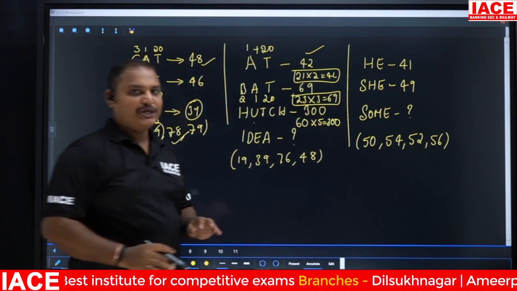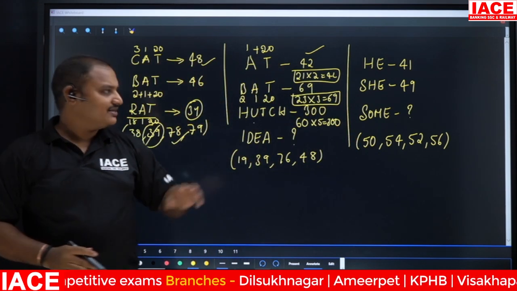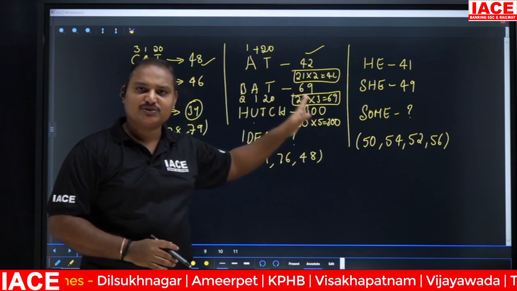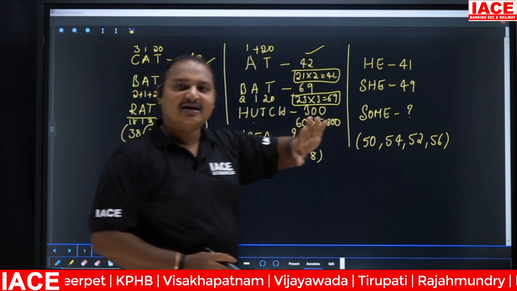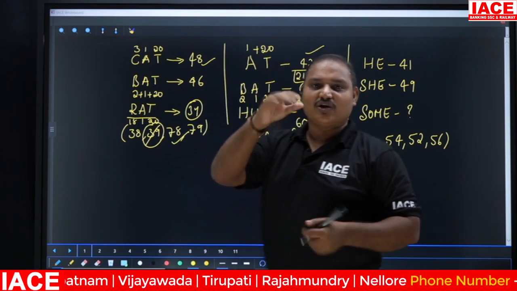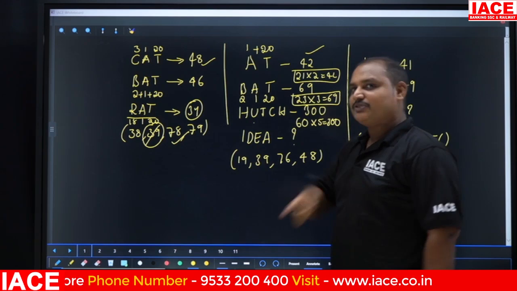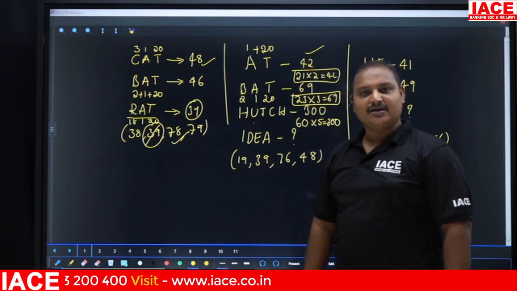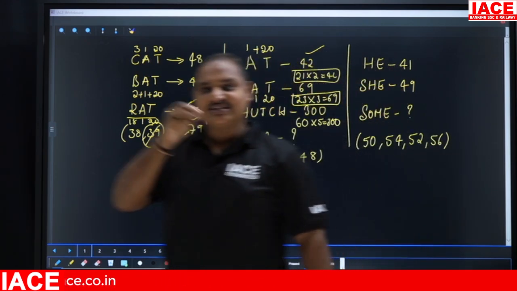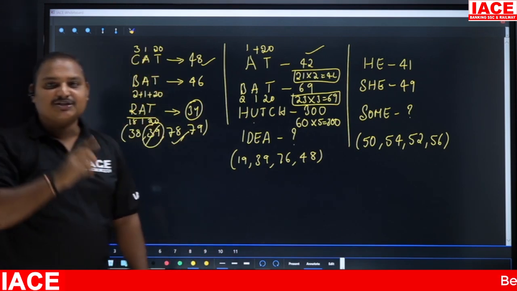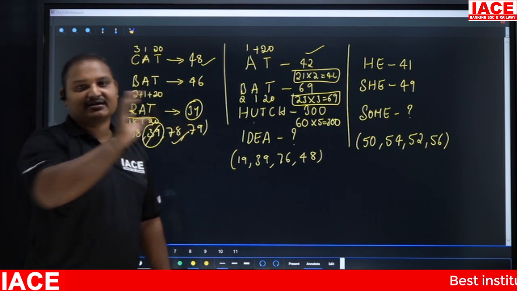Now you start imagining yourself that yes, it is into 2, into 3, into 5, and automatically one logic will come and stick in your mind, that they are multiplying with prime numbers, right? When that type of thing sticks in your mind, you can't reach the exact logic.